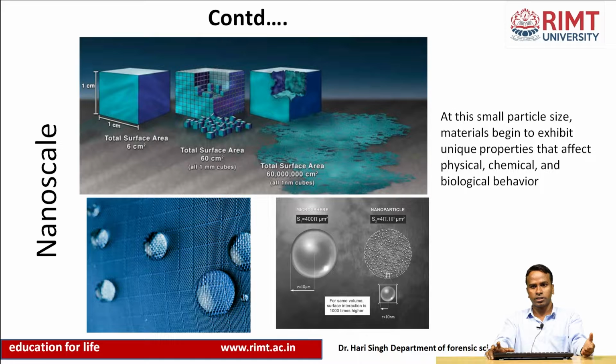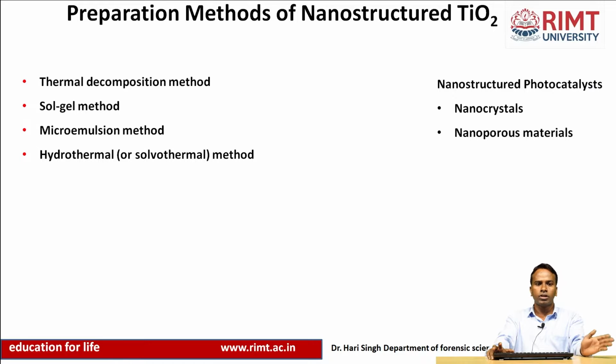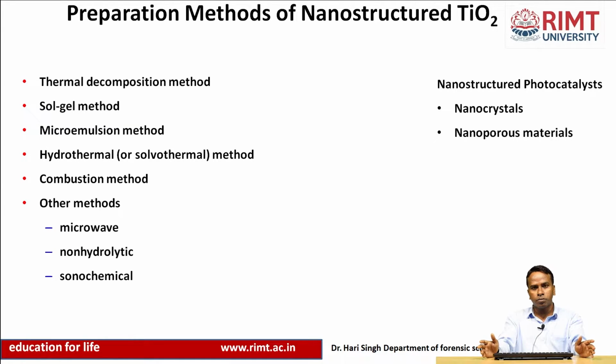There are different methods suggested in the literature to make the photocatalytic material, like thermal decomposition, sol-gel method, microemulsion, hydrothermal method, conduction method, and other methods like microwave, non-hydrolytic and sonochemical reactions. Basically, nanostructured photocatalyst material can be described in two parts: they should be nanocrystalline, meaning of crystalline nature, and nanoporous, meaning they should have the nano range of 1 to 100 nanometers that I discussed in the previous slide, and porosity which creates the high surface area.